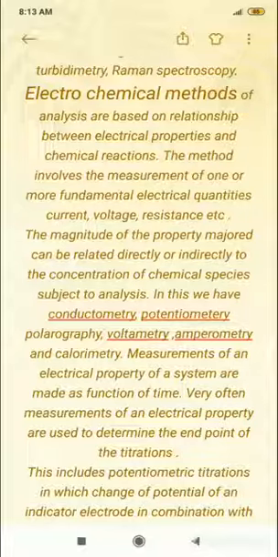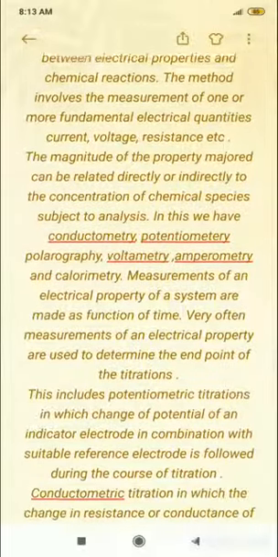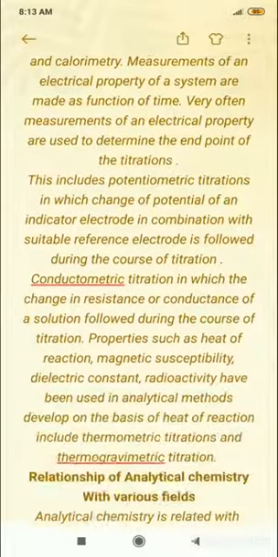We have conductometry, potentiometry, polarography, voltammetry, amperometry, and calorimetry. In our lab, we have conductometry, potentiometry, polarography, pH metries, etc. Measurements of an electrical property of a system are made as a function of time. It is the measurement of an electrical property. This is used to determine the end point of the titration.